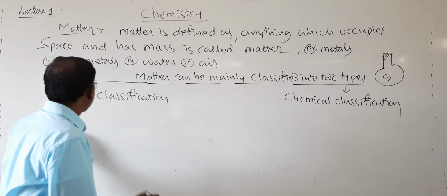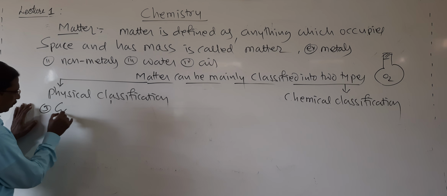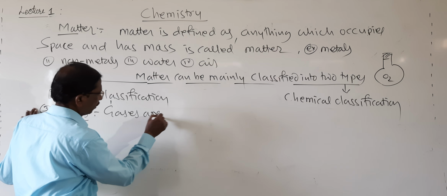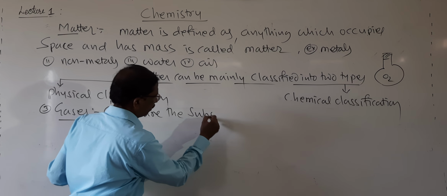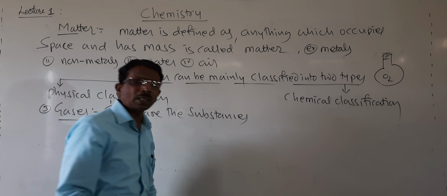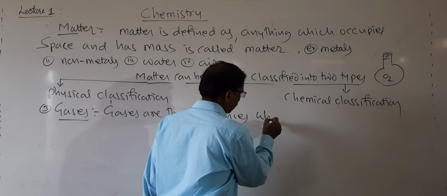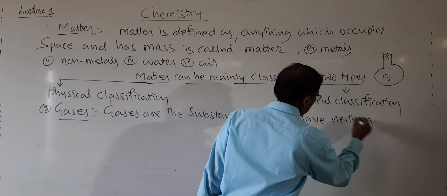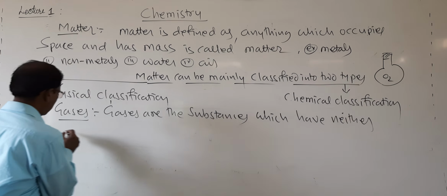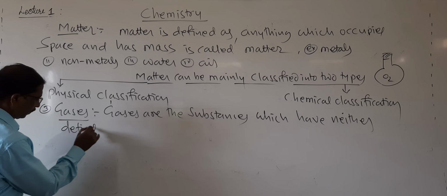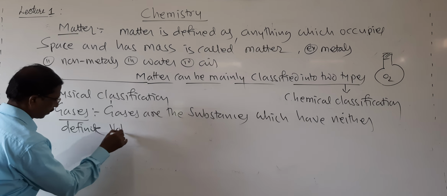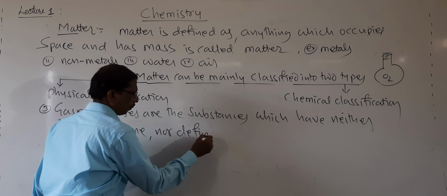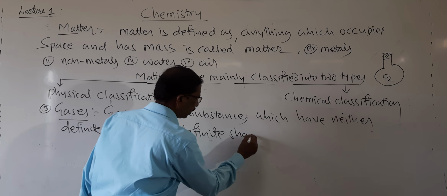So therefore, gases are the substances which have neither definite volume nor a definite shape.